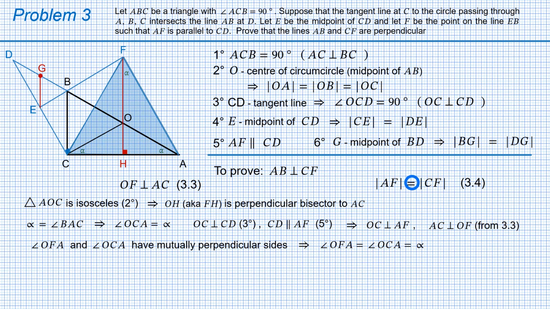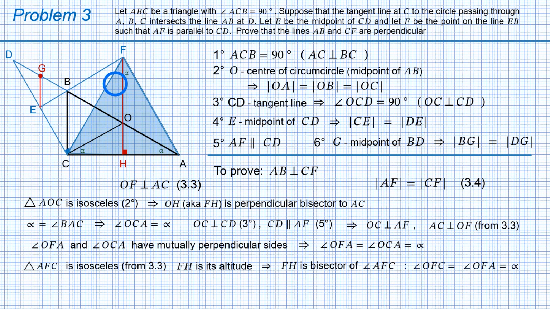According to 3.4, triangle AFC is isosceles, while FH is its altitude. Therefore, FH is also the bisector of angle AFC, which means that angle OFC equals angle OFA equals alpha. Thank you, alpha, for such a triumphant escapade with the only purpose to establish the congruence of angle CFH and BAC. And we write that down as equation 3.5.